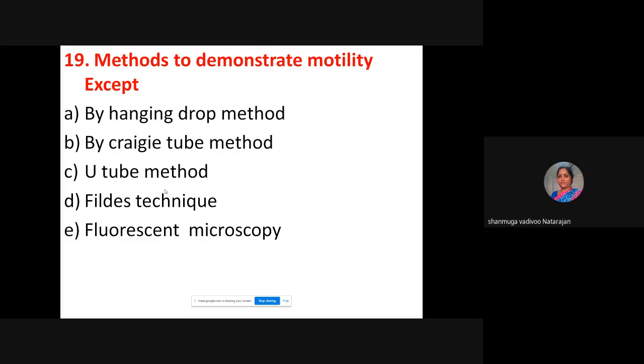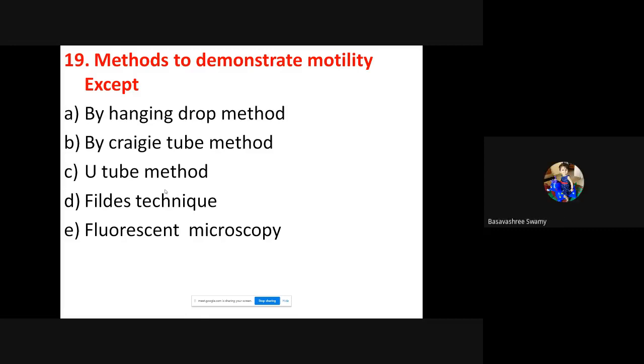So what are the methods used to demonstrate motility of bacteria? Hanging drop method, Craigie's tube method, U-tube method, Pfeiffer's technique, fluorescent microscopy. Which is the one which is not used in these options? Hanging drop is the one which you have done in your laboratory as well.